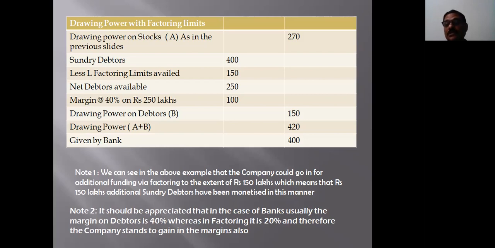The total limits now being availed and enjoyed by the company X Limited would be 400 plus 150, that is 550. The advantage of factoring we can see is that the margin here in the case of bank for debtors is 40%, whereas in the case of factoring limits, it is 20%.